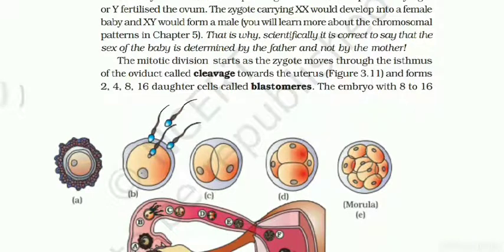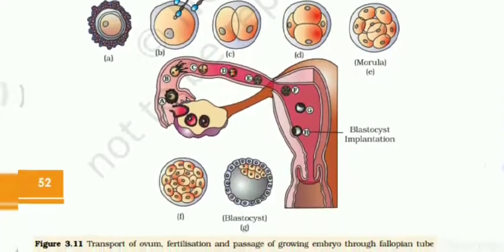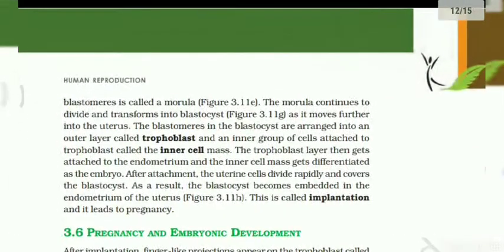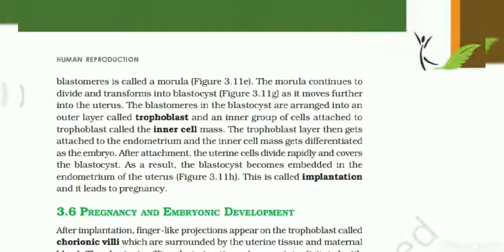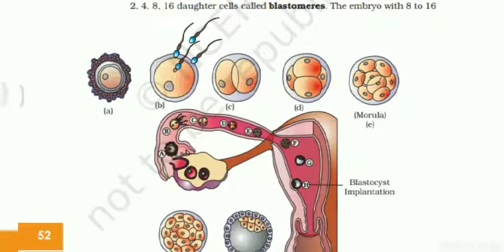The mitotic division that starts as the zygote moves through the isthmus of the oviduct towards the uterus is called cleavage. It forms 2, 4, 8 and 16 daughter cells called blastomeres. The embryo with 8 to 16 blastomeres is called a morula. We also discussed this many times. Very easy. So now look at the diagram over here.